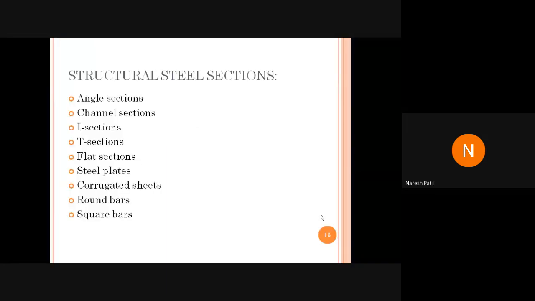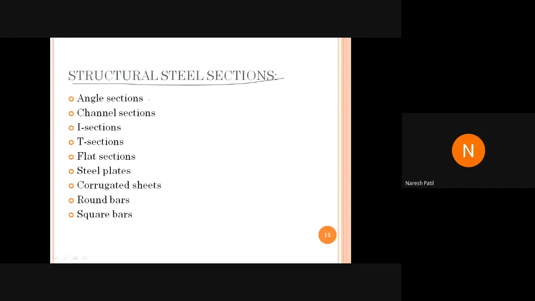Now this is very important. Next here is structural steel sections. So we have angle sections. These sections we are going to use in this particular semester. Throughout the semester, you have to refer to the steel table. I'll be sharing the soft copy of this. How to use the steel table, that also I'm going to explain. You have to concentrate and look out how to use the steel table.